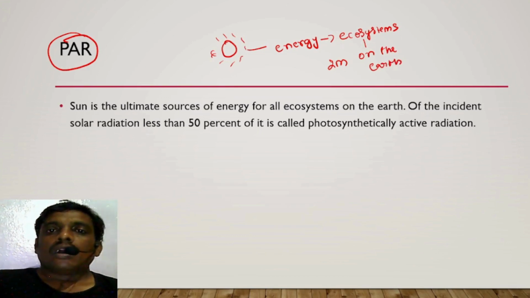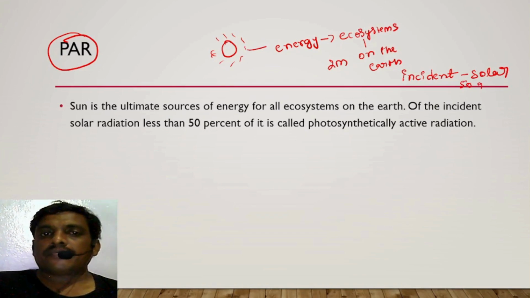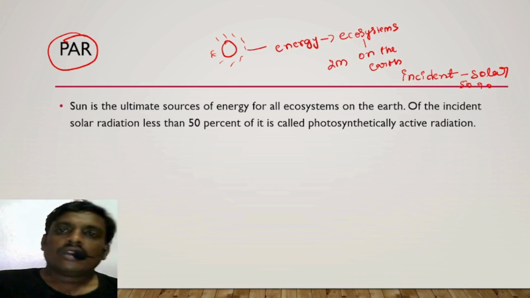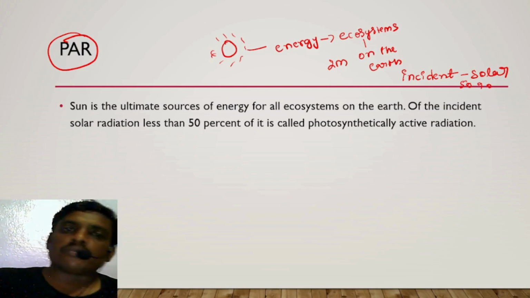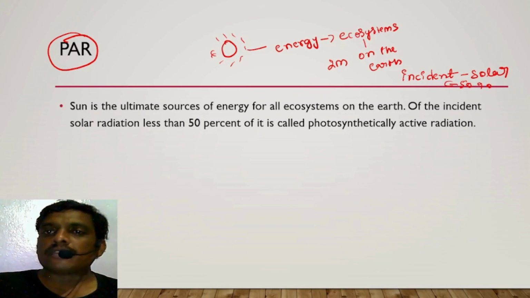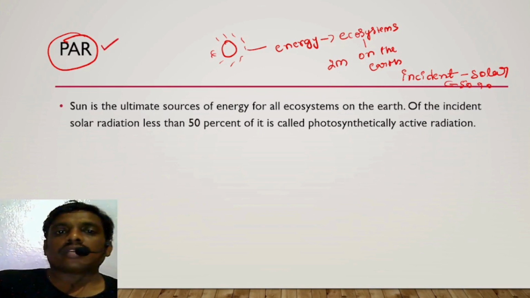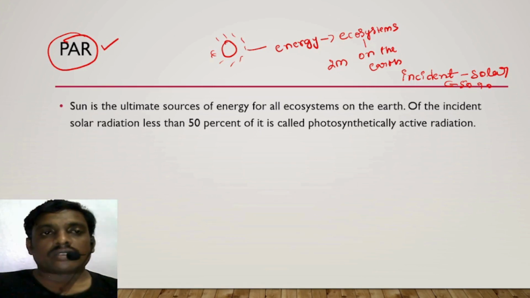Among this energy, incident solar radiation, which is less than 50%, is photosynthetically active radiation. If the incident solar radiation coming from the sun is less than 50%, that is considered photosynthetically active radiation, which helps plants for photosynthesis.